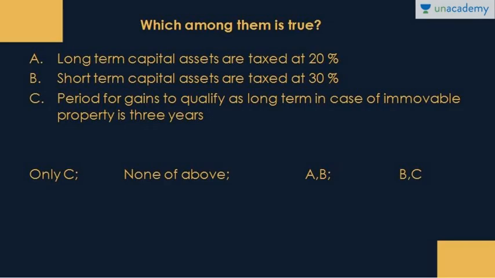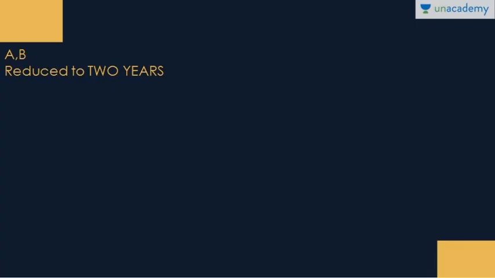Next, which among them is true? A. Long-term capital assets are taxed at 20%. B. Short-term capital assets are taxed at 30%. C. Period for gain to qualify as long-term in case of immovable property is 3 years. So the correct answer to this question is only C. Why? If you look at the short-term and the long-term capital assets, these are reversed.